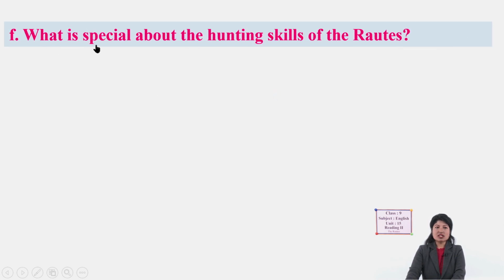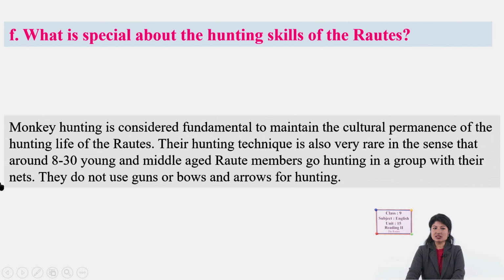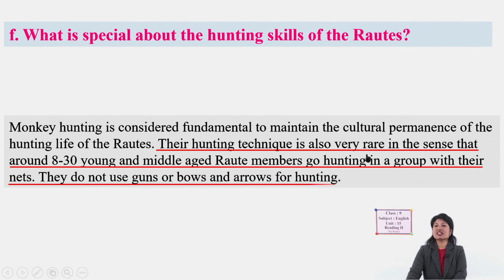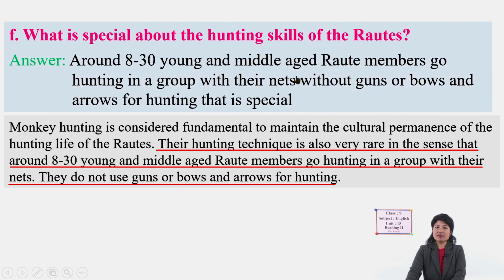Number F. What is special about the hunting skills of the Rautes? Hunting skills, do you remember where it is mentioned? Yes, in this paragraph, especially these lines. Hunting technique is very rare. Why? Because they do not use guns, bows, arrows, right? So, same answer you can write. Those people go for hunting and they don't use such things.